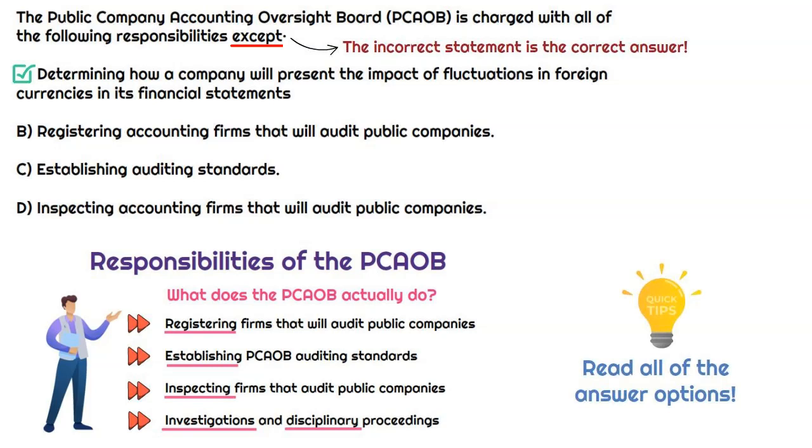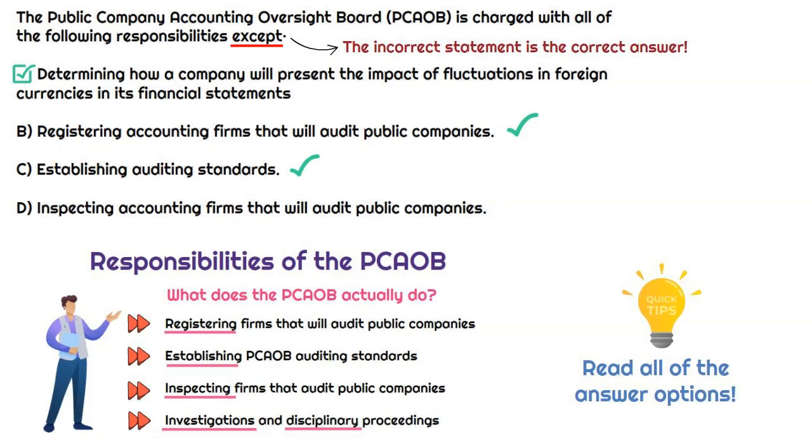Now that assumes that the other three options are the responsibility of the PCAOB, right? Well, let's confirm, because that's what we should do for these types of questions. We don't want to just pick one out and say, okay, that's it. We need to also validate the other ones. So registering accounting firms that will audit public companies, yep, you can check that. That is the responsibility of the PCAOB. How about establishing auditing standards? Yep, check that box, right? That is the responsibility of the PCAOB.